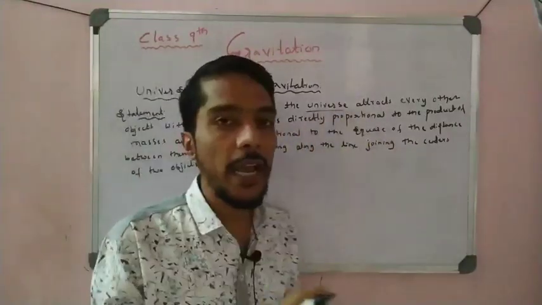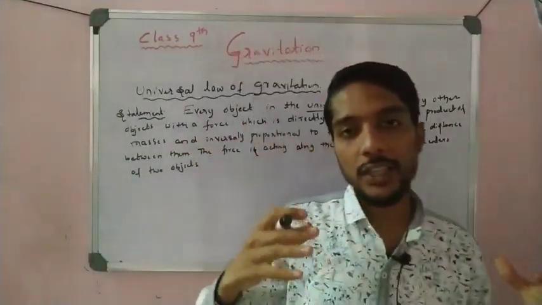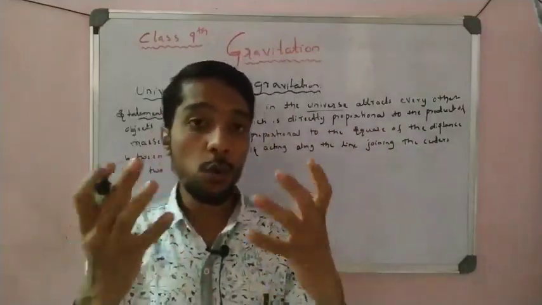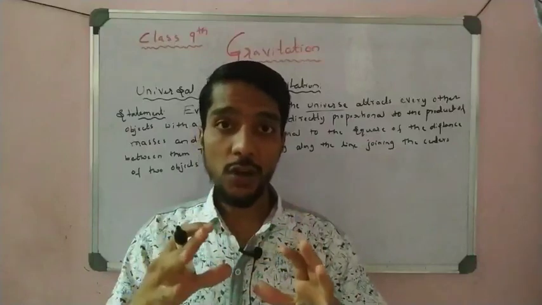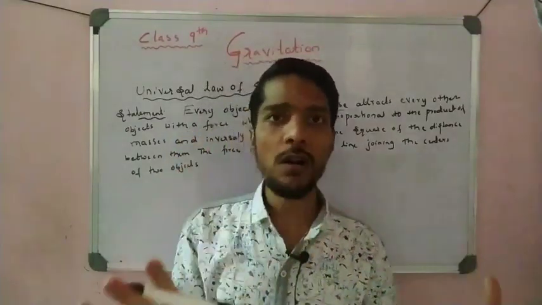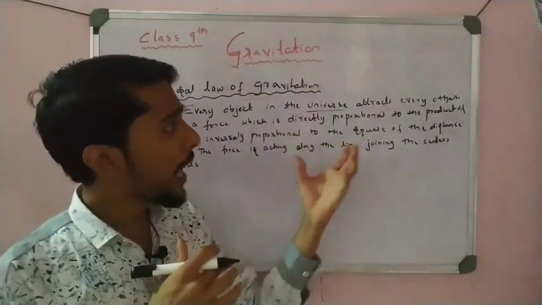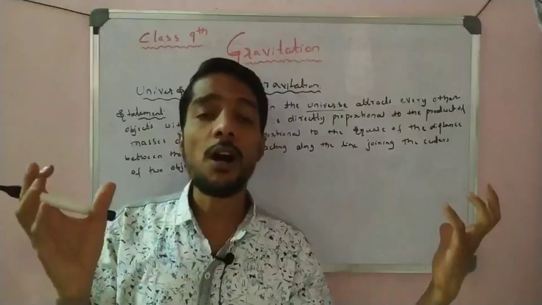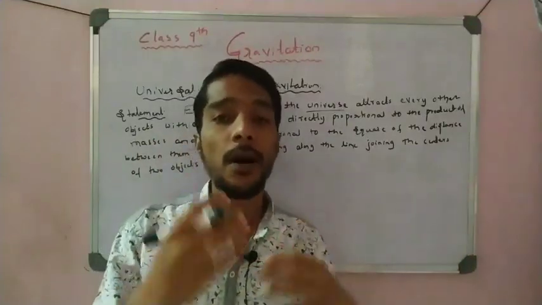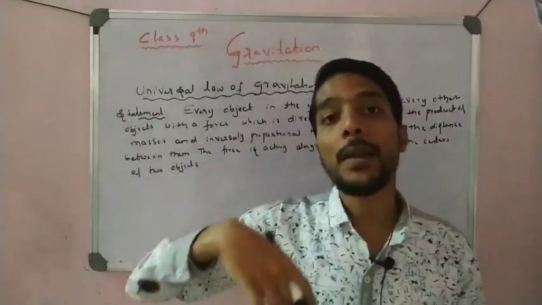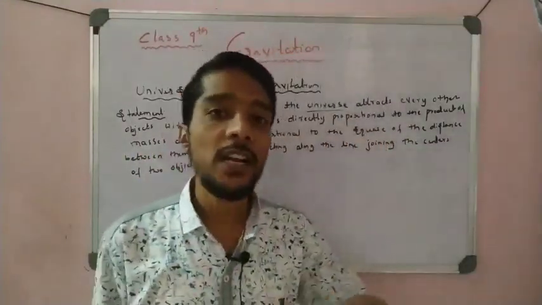In the universe we can take the attraction of an object towards the earth, the attraction of the moon towards the earth, or the attraction between the planets and the sun. The sun attracts all planets and all planets attract the sun, the earth attracts the moon and the moon attracts the earth, the earth attracts the apple and the apple attracts the earth.